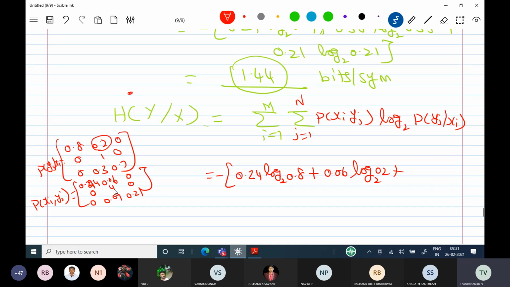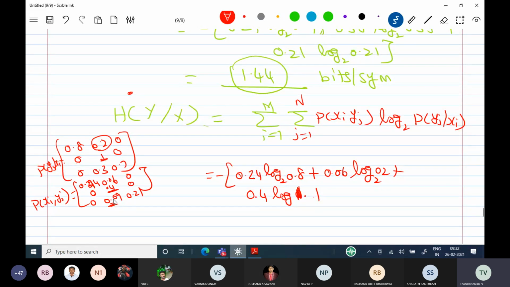No calculation. Now we are going to this and considering this, which is 0.4. It means probability of x2 comma y2 log base 2 probability of y2 given x1. Probability of y2 given x1 is this answer, which is going to be 1, actually. Sorry, this is 1, not 0.1. Plus the next one, this answer.